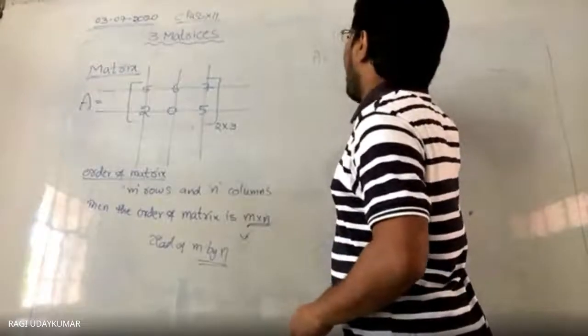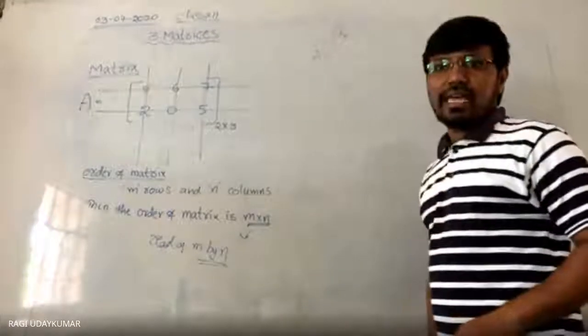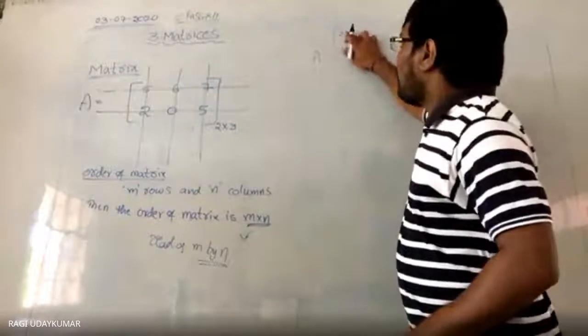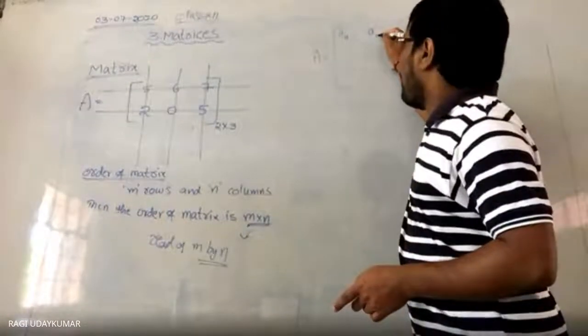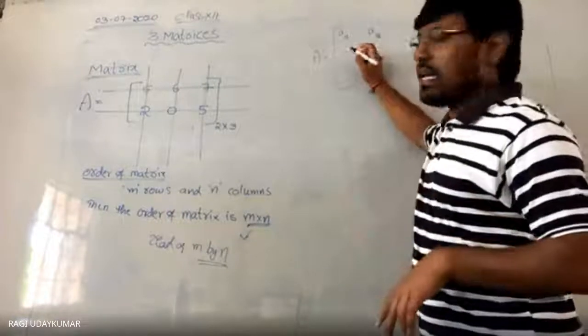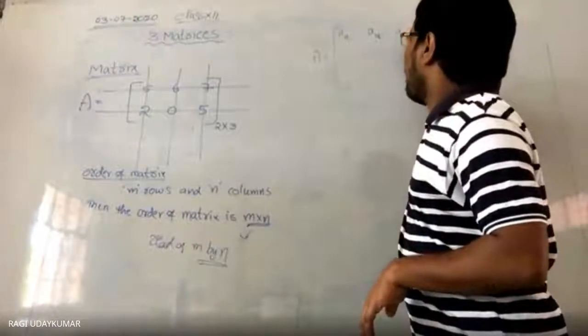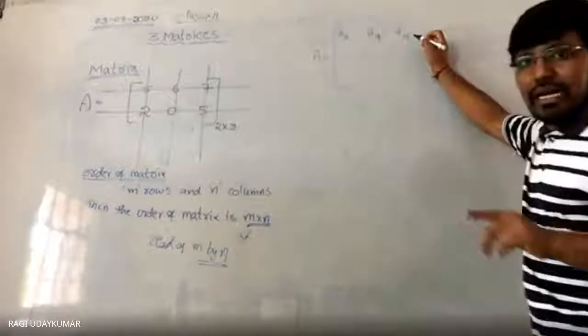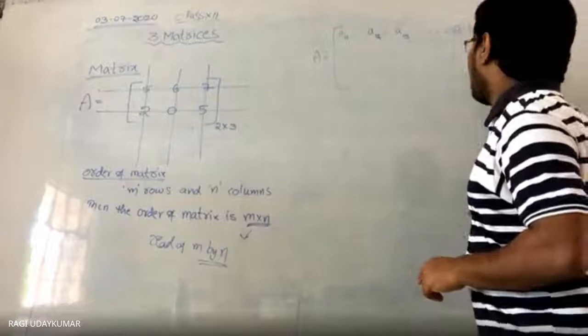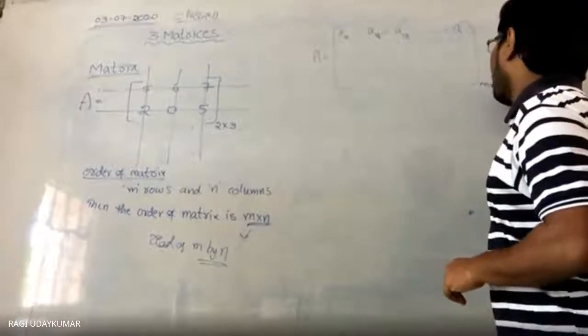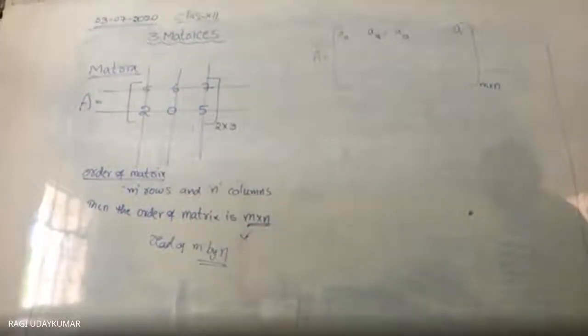The places: we write it as A11. The 1, 1 is nothing but first row, first column. A12, first row, second column. A13, first row, third column, and so on. How many? The order of the matrix will be here. You consider the order of the matrix as m by n.